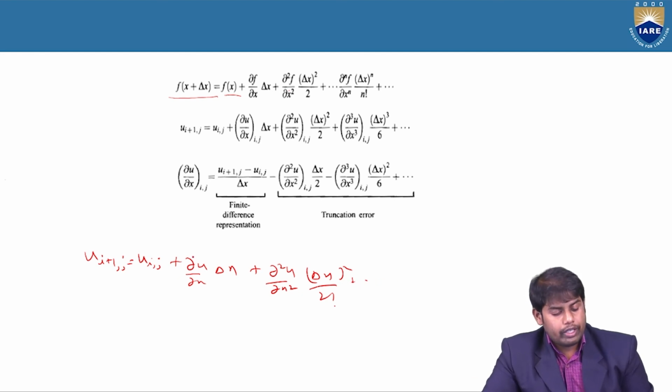Now what are we doing? We are trying to get this term from the Taylor series expansion. Why? Because in the continuity equation we have the du by dx term. So how are we writing it?